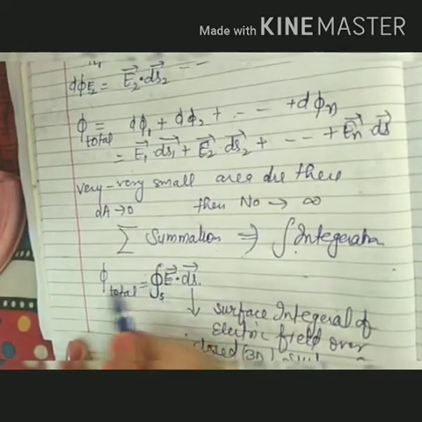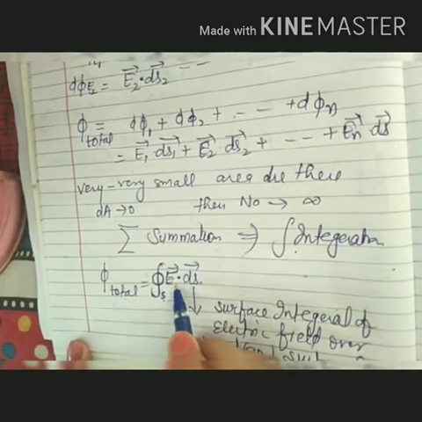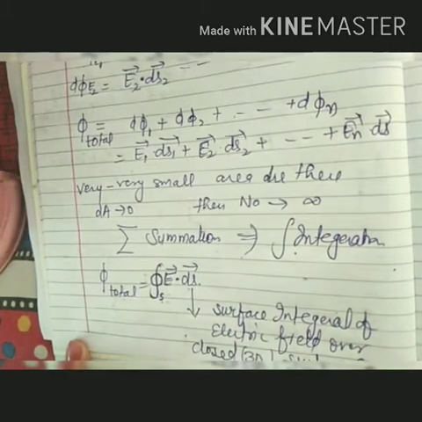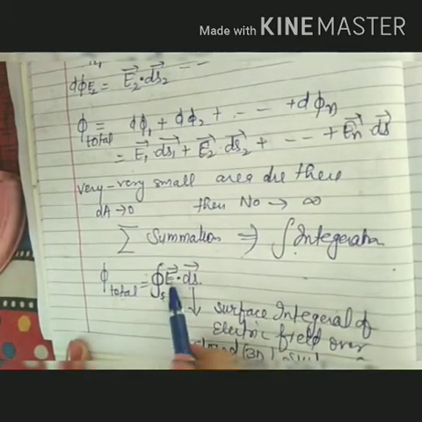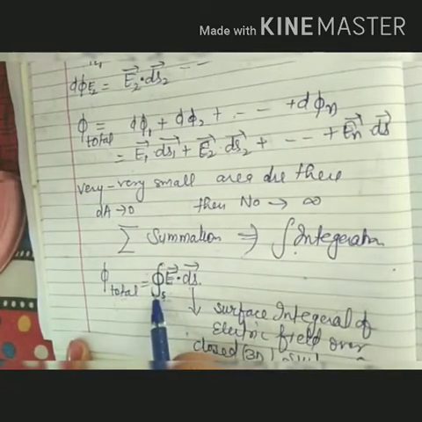That is given by phi total. Phi total is E vector dot dS. So you have to learn this. What is the formula for flux? E vector dot dS integral. Okay,